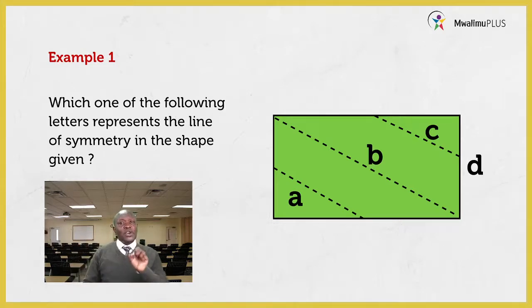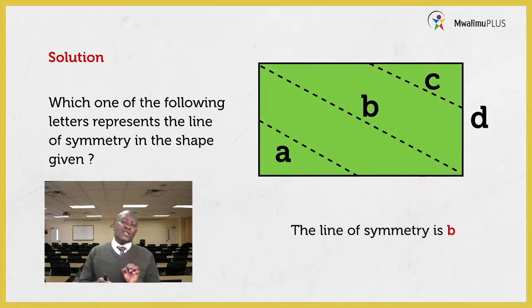So the question is, which one of the following letters represents the line of symmetry? Learners, before you answer this question, you have to remember that a line of symmetry is a line that divides a given shape into 2 equal parts. So if you look at this particular example here, which line divides that shape into 2 equal parts? Good. I'm seeing you have given right answer. It is B.